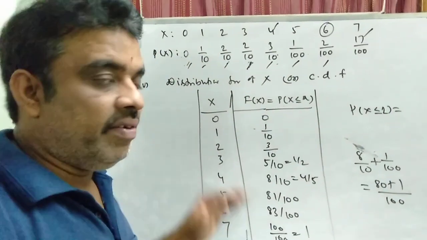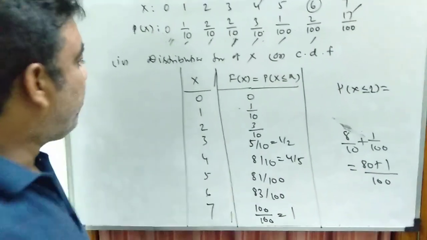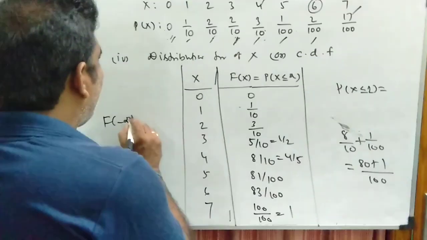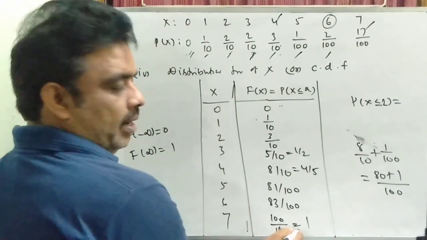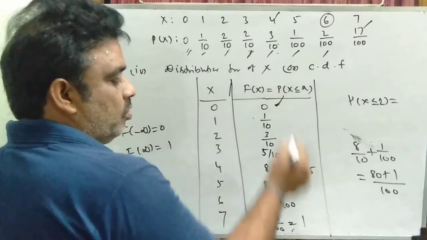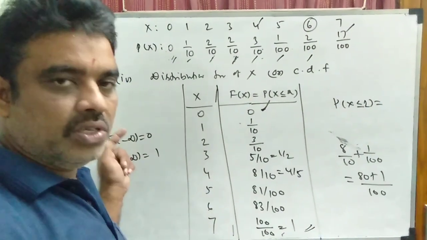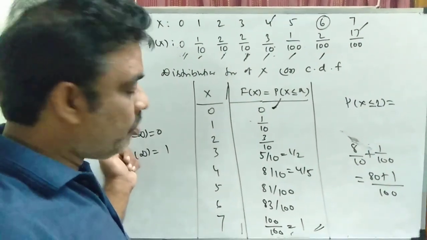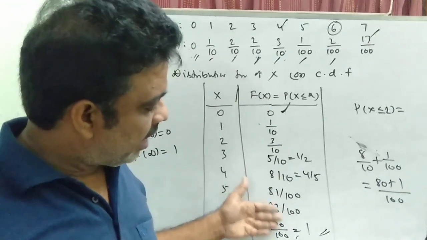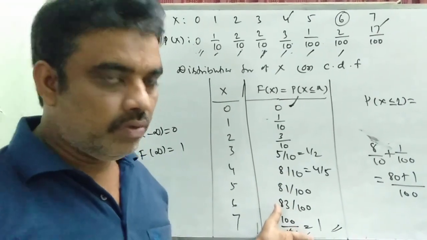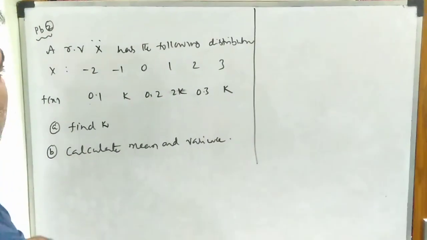Already we have discussed in the previous class, in the properties of cumulative distribution function, F of minus infinity is 0, the leftmost value is 0, the rightmost value is equal to 1. Clear? The leftmost value 0, the rightmost value is equal to 1. These are the properties we have already studied. Here also you can show that here it is 1. The sum of all probabilities is equal to 1. There ends the problem. See the next problem.